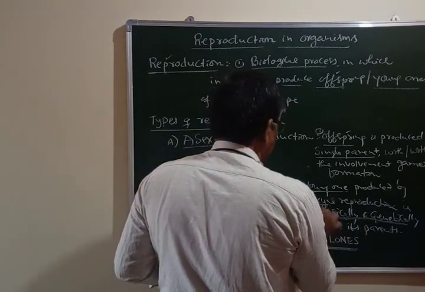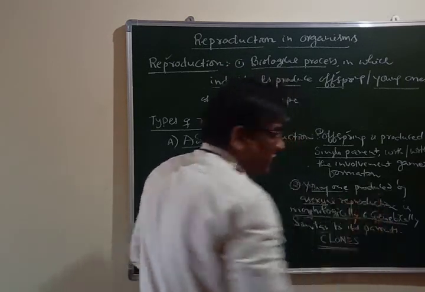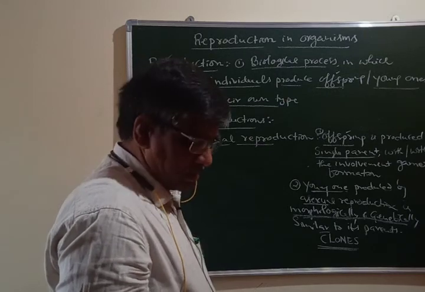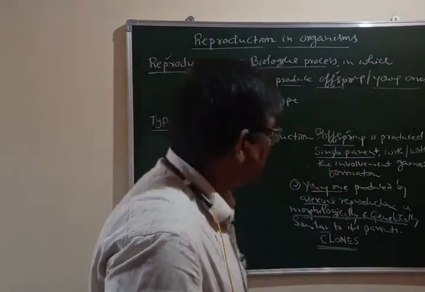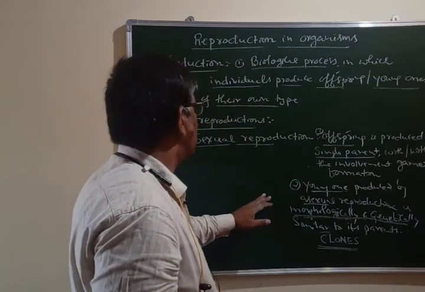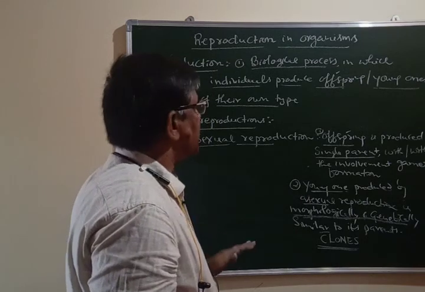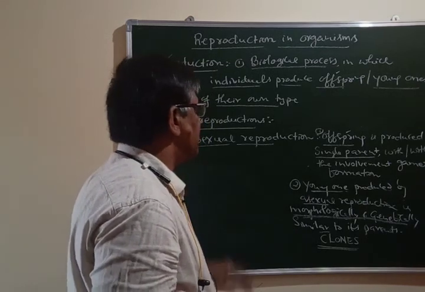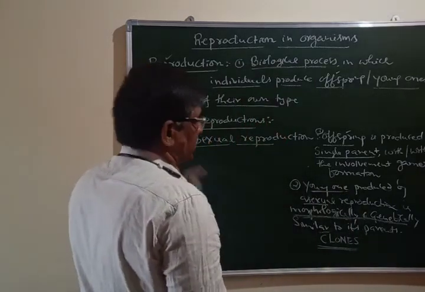That individual should be morphologically and genetically similar to its parents. Okay, so this is a very, very important characteristic feature of asexual reproduction. Now this is about asexual reproduction in organisms. Okay, let's move to sexual reproduction.